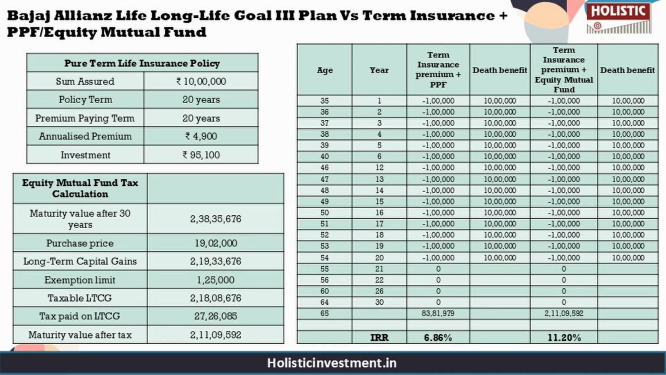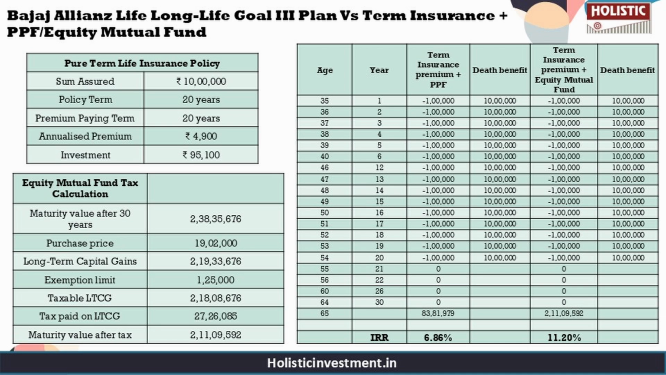For life cover, we have opted for a pure term life insurance policy with a sum assured of 20 lakhs, which would cost us an annual premium of just 4,900 rupees. The balance amount of 95,100 rupees can be invested in other investment products like PPF, which is a low-risk product, or an equity mutual fund, which is a high-risk product comparable to the Bajaj policy's riskometer.